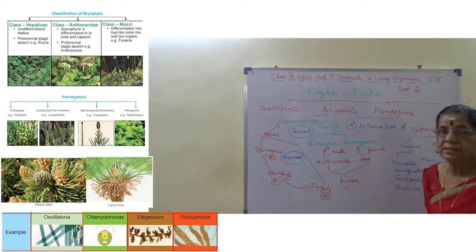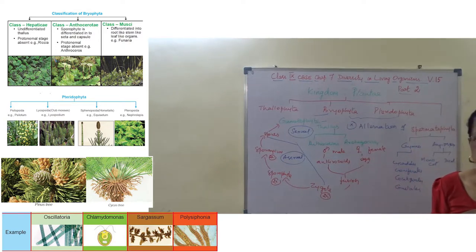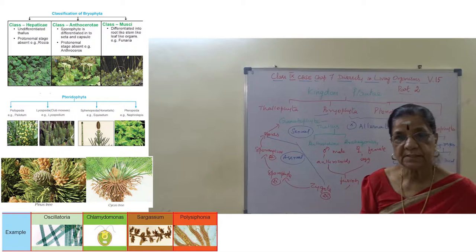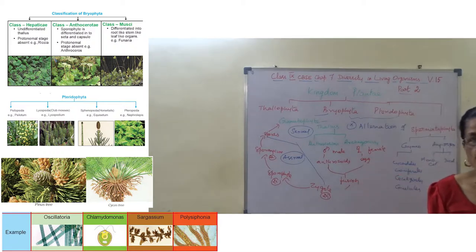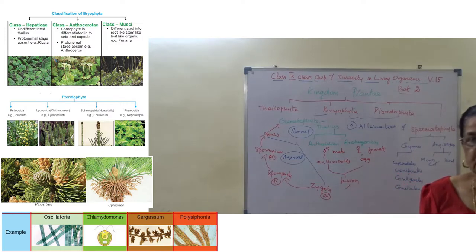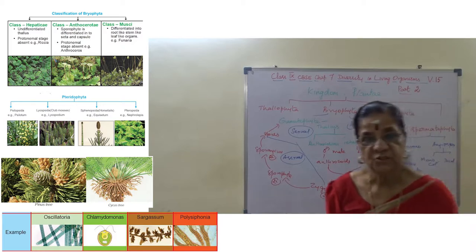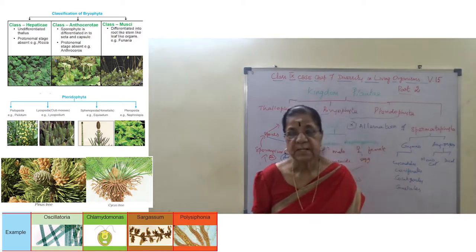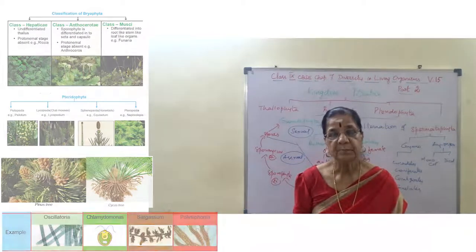So this is for kingdom Plantae, as 4 divisions: Thallophyta, Bryophyta, Pteridophyta and Spermatophyta. Thallophyte, Bryophyte and Pteridophyte come under a common group, cryptogams, non-flowering, non-seed bearing plants, whereas Spermatophyta comes under phanerogams, seed bearing. They are further classified into gymnosperm and angiosperm. So these are the salient features of kingdom Plantae.